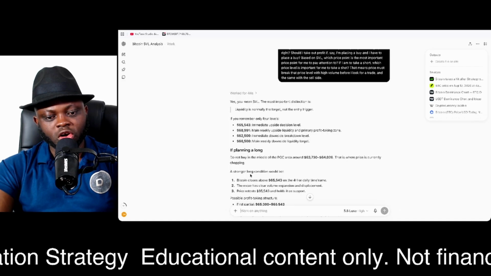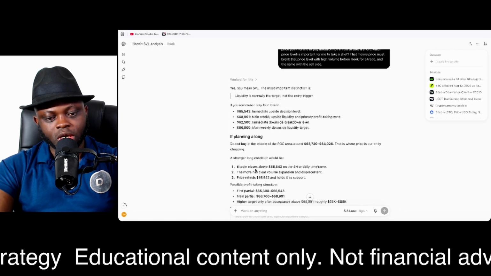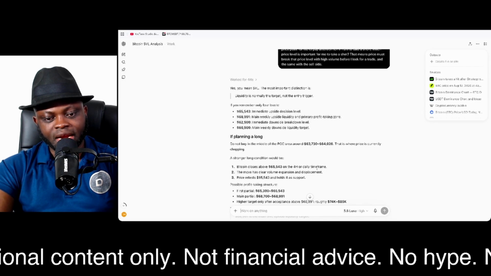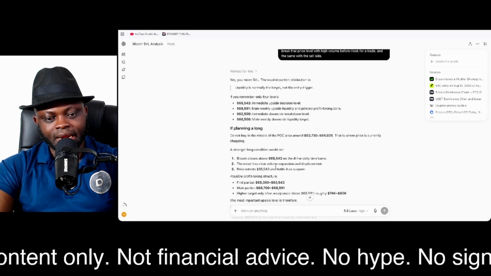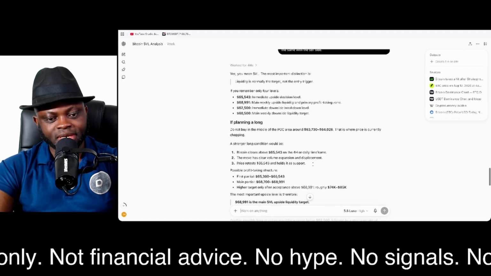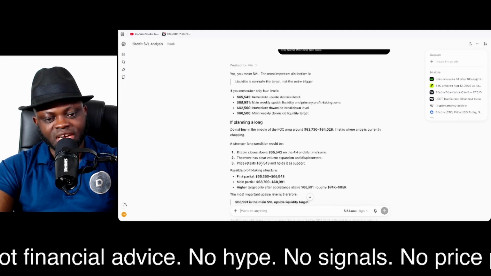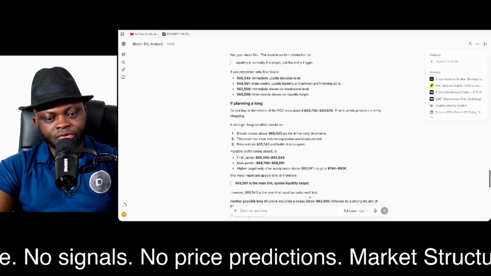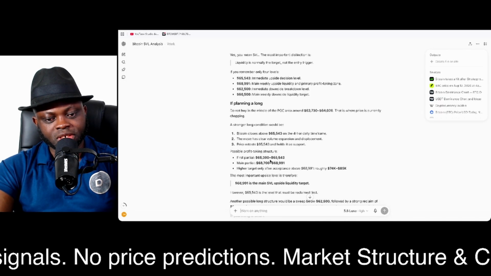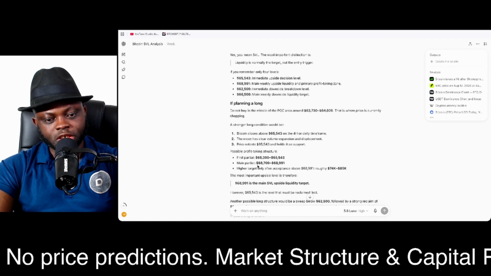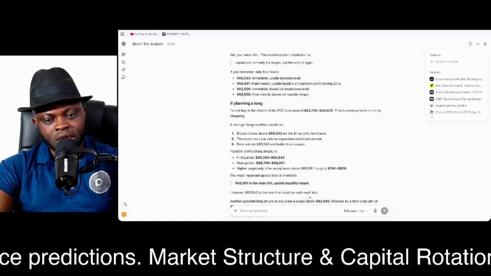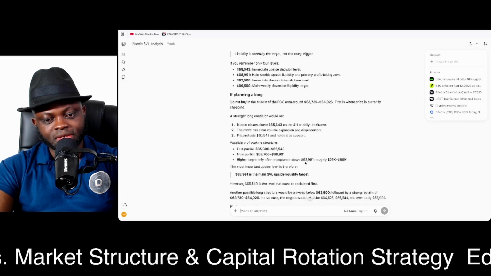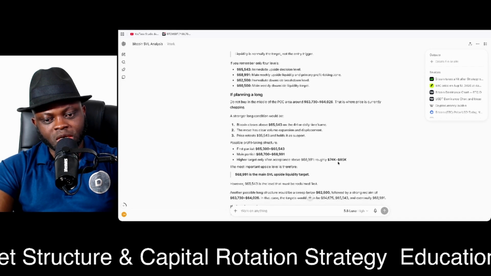A strong long condition would be Bitcoin closes above 65,500 on the 4 hours or daily time frame. The move has clear volume expansion and displacement. Price retests 65,500 and holds it as support. Possible profit taking structure: first partial 65,300 to 65,500. Main partial 68,700 to 68,991. Higher target only after acceptance above 68,900, roughly 74 to 85K.